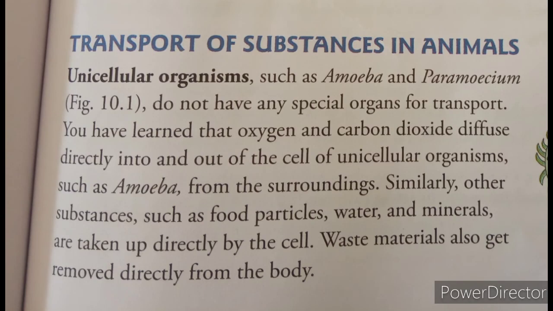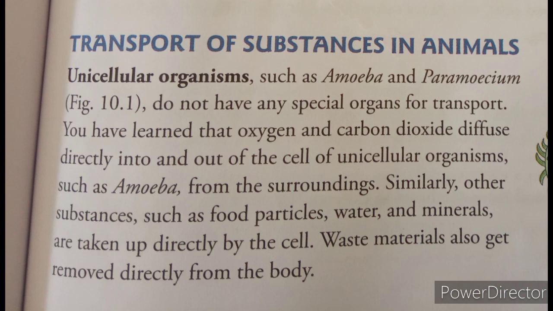Next, we are going to focus on the transport of substances in animals. Unicellular organisms means the organism is made up of only a single cell, such as amoeba and paramecium. They don't have any special organ for transporting. So they don't have a separate transport system.